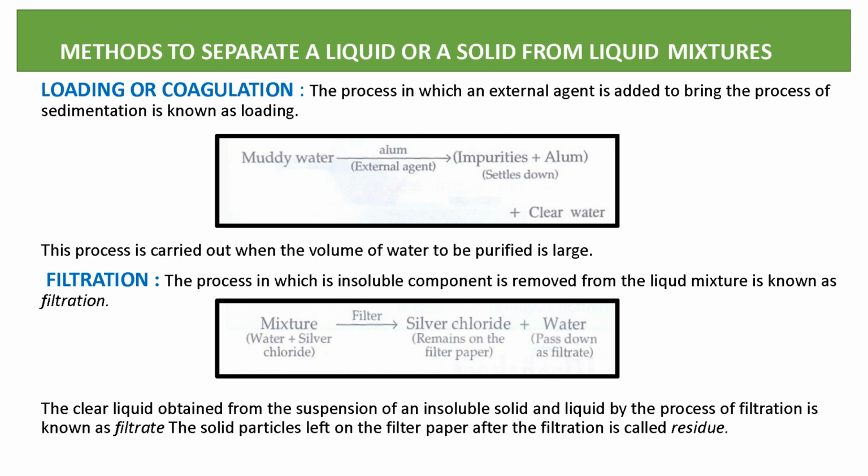The clear liquid obtained from the filtration of a suspension of an insoluble solid in a liquid is known as the filtrate, and the solid particles left on the filter paper after the filtration are called the residue. So these two are very important points, filtrate and residue. The clear liquid obtained from the filtration is known as the filtrate, and the solid part which is left on the filter paper is known as the residue. So remember, this is a very important point: filtrate and residue.